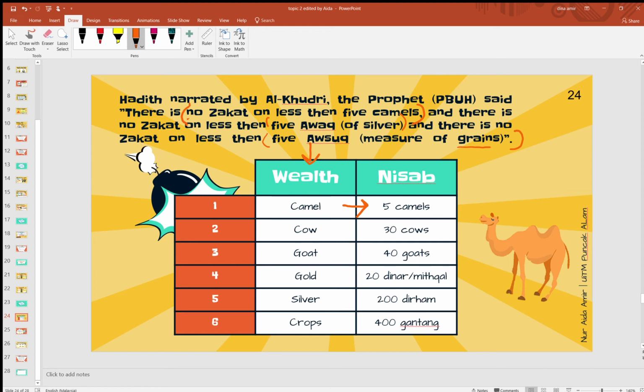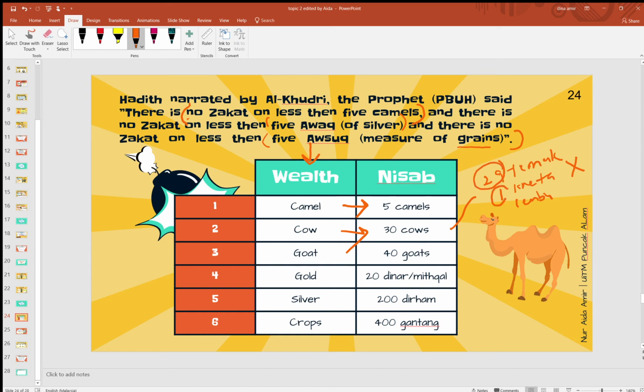Okay. Nisab yang kedua ialah wealth on cow, 30 cows. Okay, 30 cows ni, I nak bagi example lah. You ada ladang cows, you ada 30 cows. Tapi contoh lah, 29 you ternak. One, you buat kereta lembu, which is for your personal service. So it is zakatable ke tidak? It is not zakatable. Sebab tak capai 30 cows. You ada 29 je. So tak zakatable.